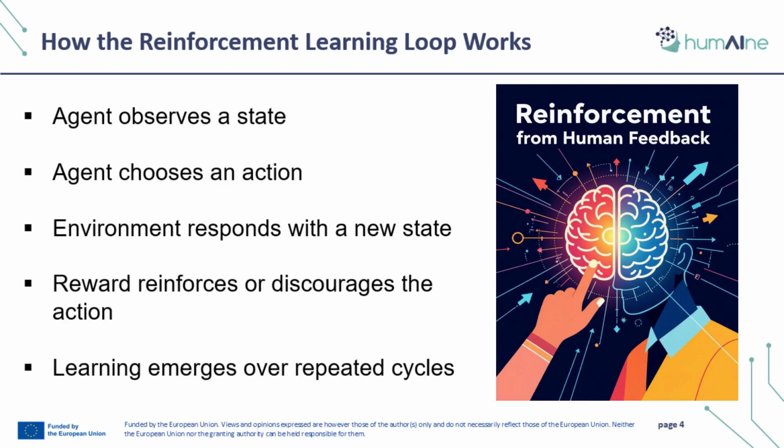The learning loop in reinforcement learning is simple and intuitive. The agent starts by observing the current state of the environment. It then chooses an action to take. The environment reacts by producing a new state, and the agent receives a reward that tells it how good its action was. This cycle is repeated thousands or even millions of times in order to help the agent to gradually discover which actions are truly effective and which ones should be avoided.